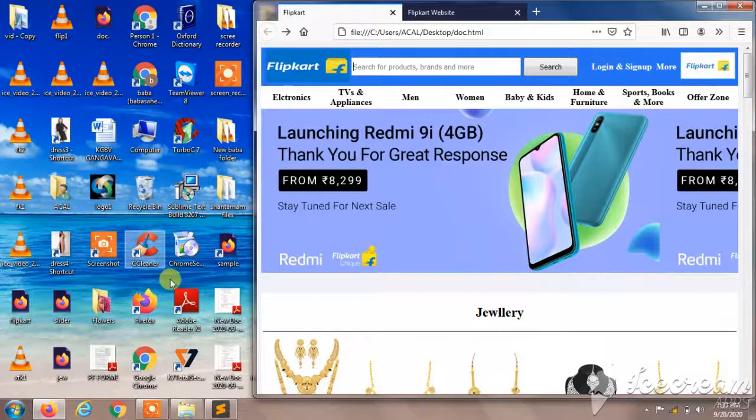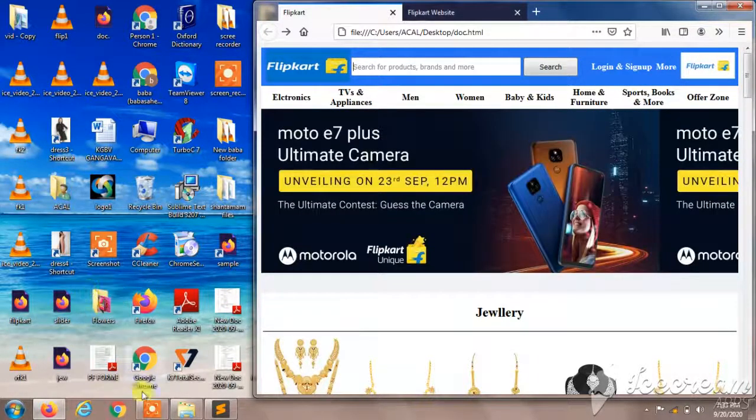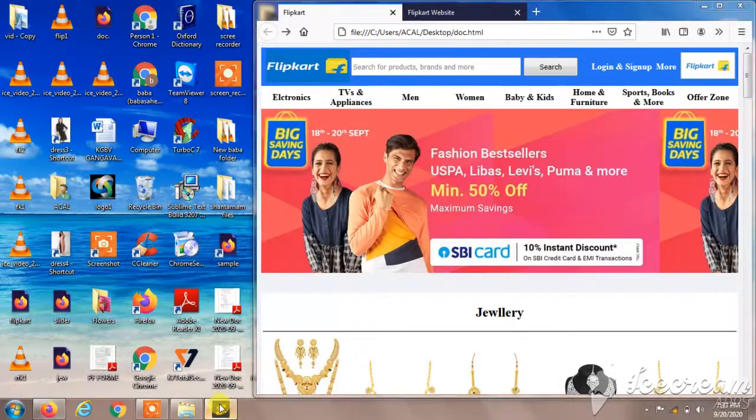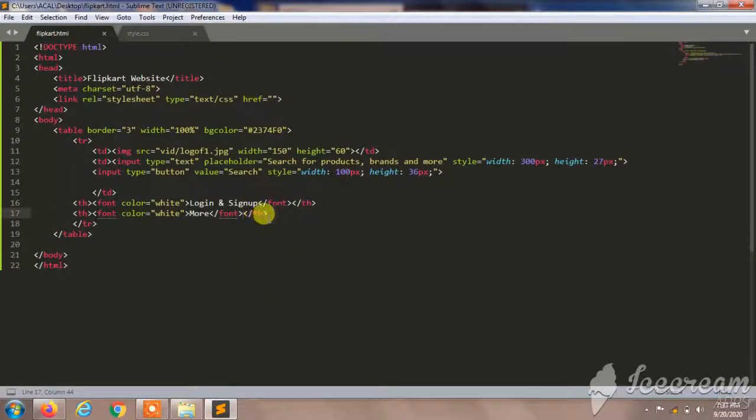Now we are going to add this Flipkart image, one more image. So I'll search this. So it was logo 3 in the width file. So I'll create the image TD. I'm going to add that image at the right side, end of the right side.